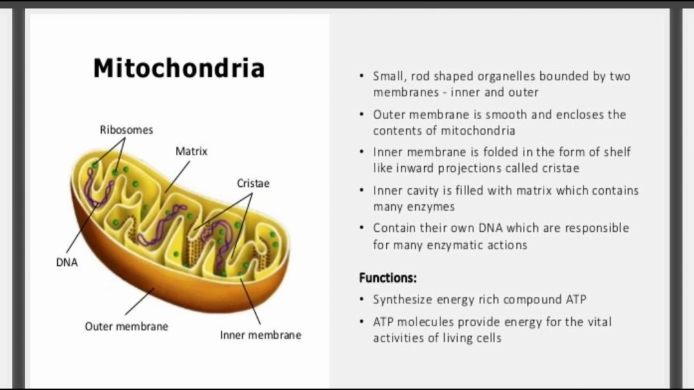Besides all these things, there are some small rod-shaped organelles bounded by two membranes, an inner membrane and an outer membrane. These are mitochondria. The outer membrane is smooth and encloses the content of the mitochondria. The inner membrane is folded in the form of shell-like inward projections called cristae, as you can see in the diagram. The inner cavity is filled with matrix, which contains many enzymes and their own DNA, which are responsible for many enzymatic actions.